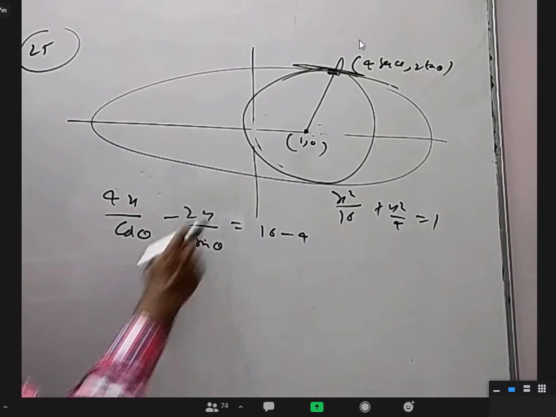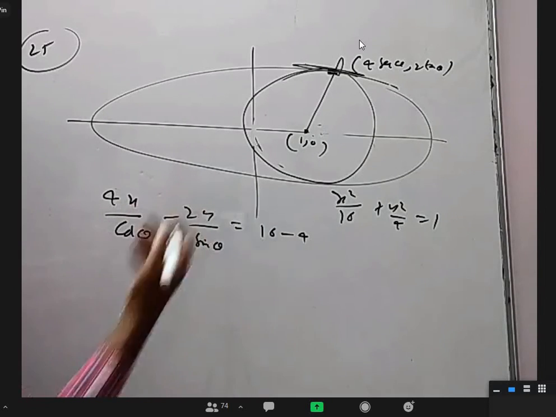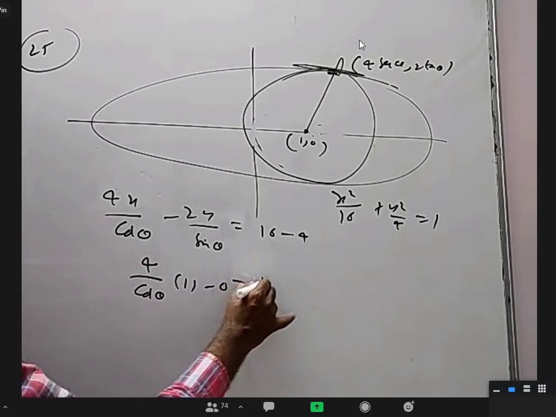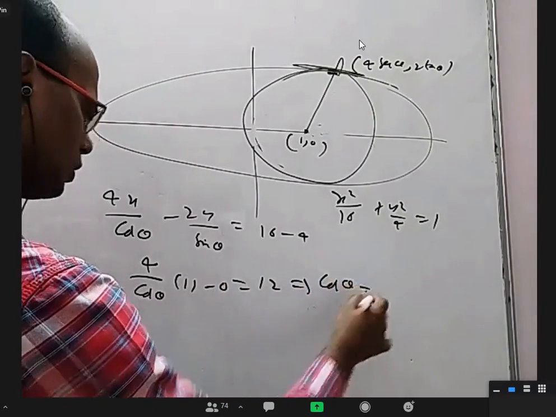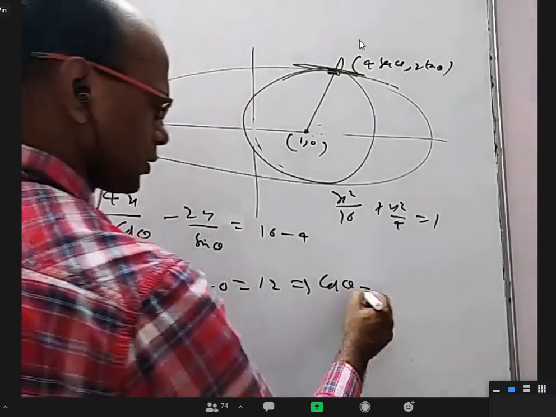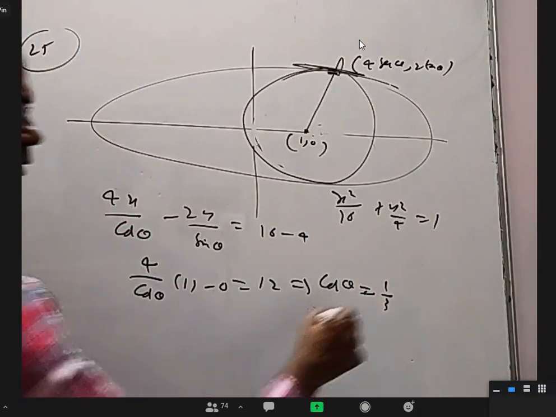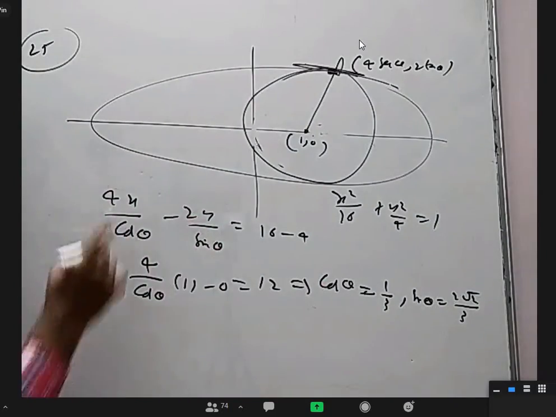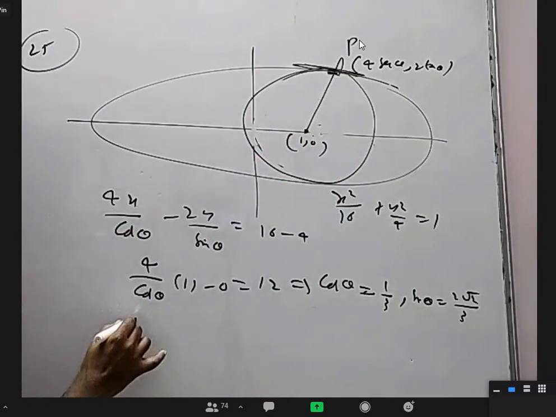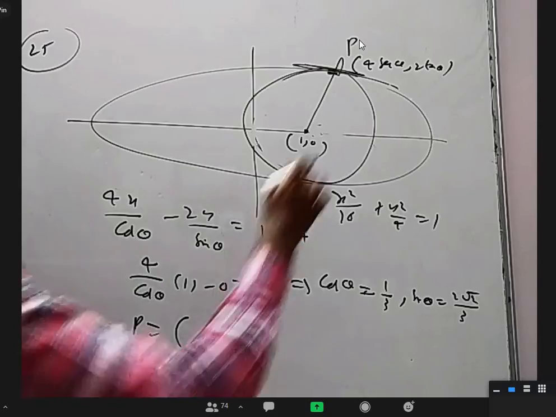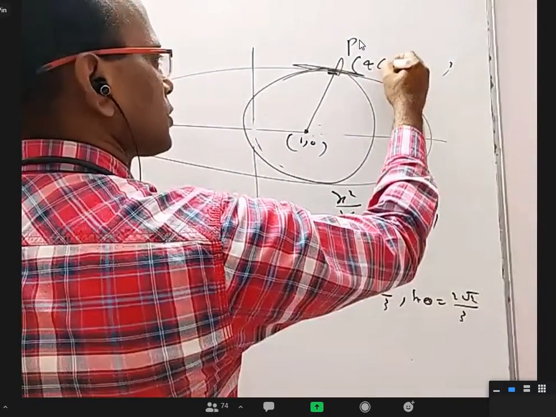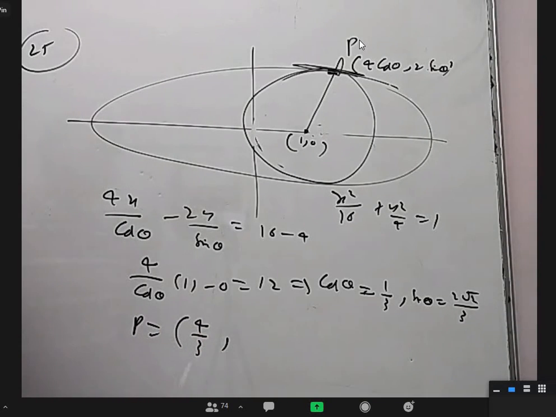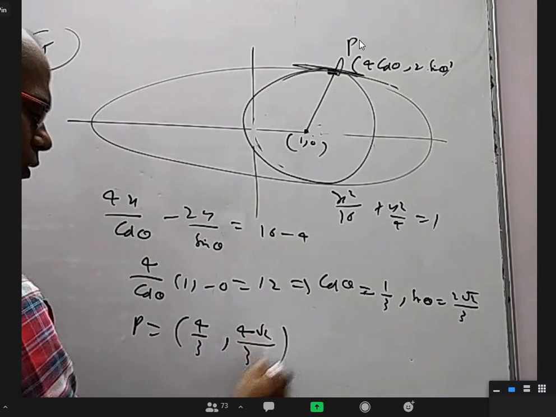And this should pass through 1, 0. Put 1 here, 0 here. 4 by cos theta into 1 minus 0 equal to 12. I think just like that we got cos theta is 1 by 3, and sin theta is 2 root 2 by 3. And the point P, 4 cos theta, 2 sin theta: 4 cos theta is 4 by 3, 2 sin theta is 4 root 2 by 3.